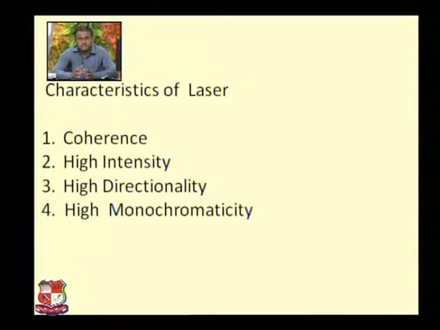Monochromaticity. What is the meaning of monochromatic? Mono means single, chromatic means color. A laser light is monochromatic, means single color light, means single wavelength light. Here is the big difference between sunlight and laser light. White light or sunlight is basically a composition of 7 colors, you can say a mixing of our rainbow, right? Whereas a laser light is simply a single wavelength light.